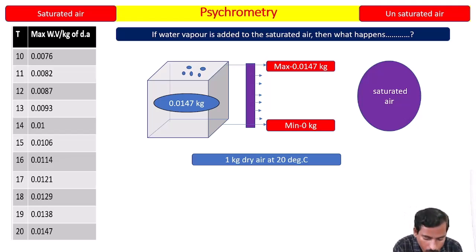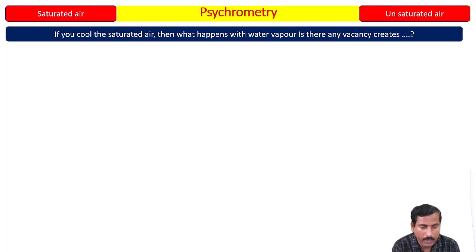Okay, next question. Please try to understand. Very important question. So just to define the saturated air and unsaturated air, I am taking a lot of time here, because if you want to be perfectly proficient in the field of psychrometry, you need to understand these examples. Later very easily you can define the terminology of psychrometry and you can understand the further concepts.